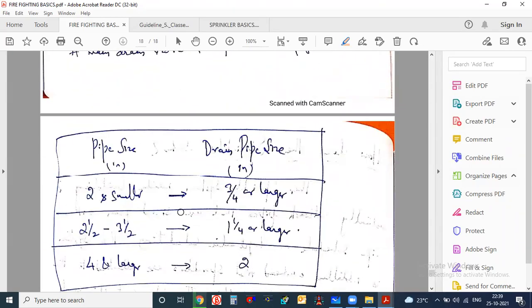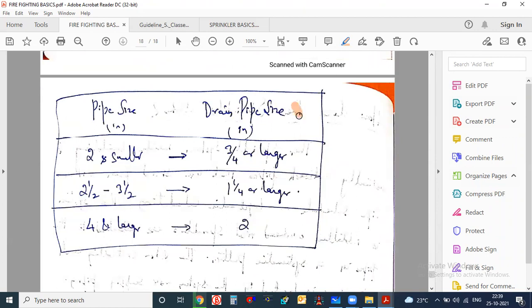I have also written here the drain pipe sizing. What drain pipe size do we have to consider for the sprinkler system? If the pipe size is 2 inches, we should go with 3/4 inch. If the pipe size ranges between 2.5 to 3.5 inches, we have to go for 1 1/4 inch or 32 mm. And if the pipe size is more than 4 inches, the maximum drain pipe we can go with is 50 mm. This table is also given in NFPA 13, which I have written here.